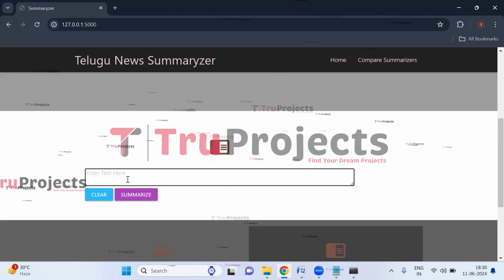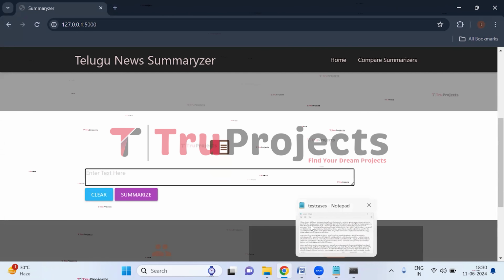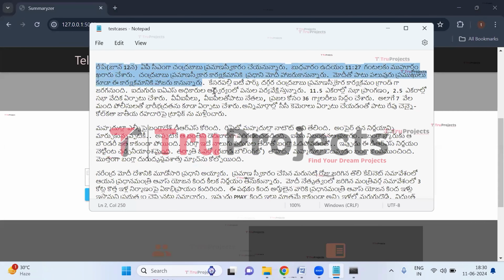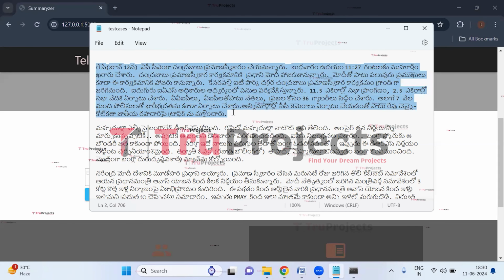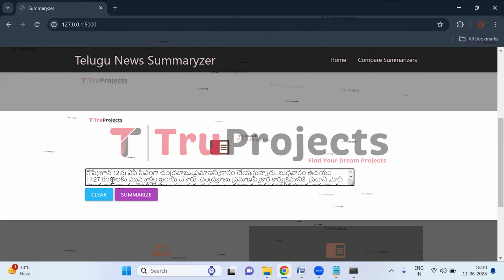Now let us enter the news from the test cases, which I showed you during the explanation of the code folder. So here I am selecting the first one, copying this and pasting it here. So this is the news. Now click on the summarize button.